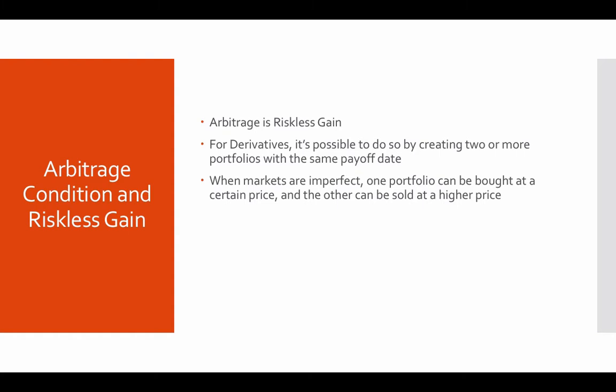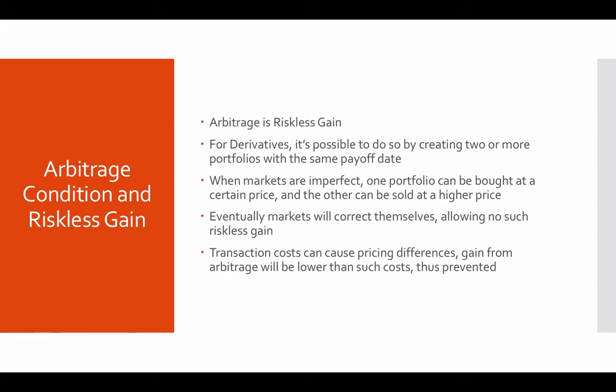But what happens is, when there are imperfections in the price, one portfolio could be sold at a much higher price, and thus a riskless gain can be earned. Eventually, markets correct themselves, allowing no such riskless gain. Transaction costs, however, can cause certain pricing differences, but the gain from arbitrage in this case would be lower than such costs and therefore automatically prevented.